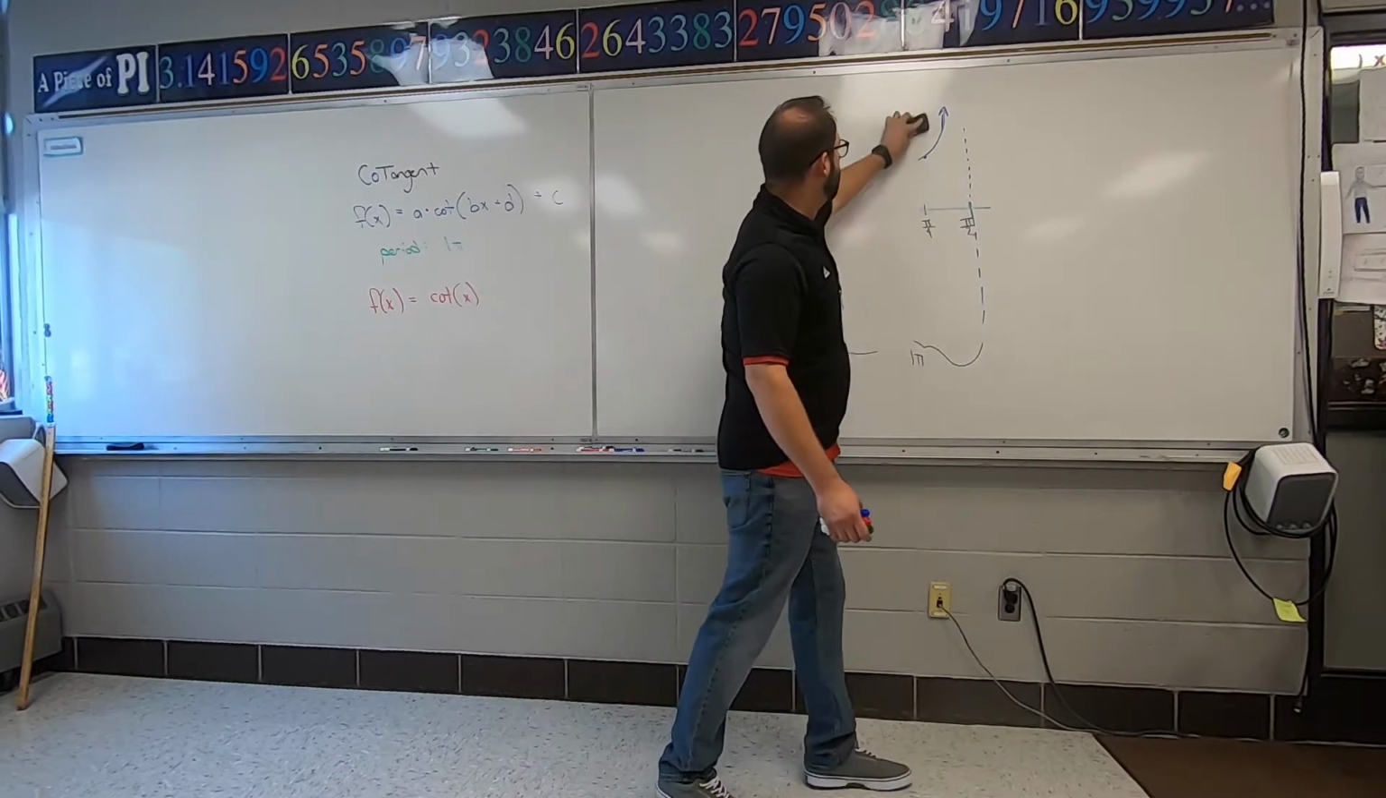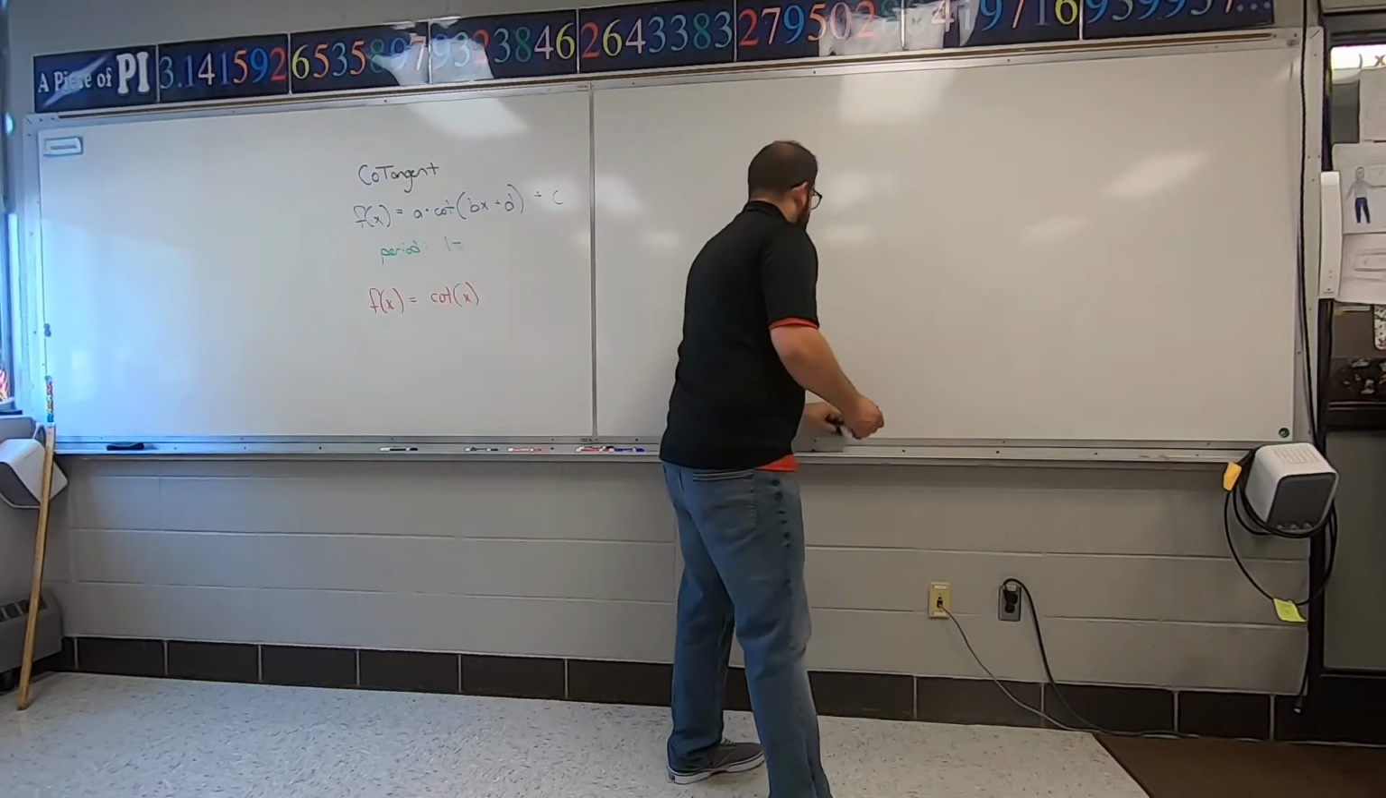So the picture you're going to draw for cotangent is this.